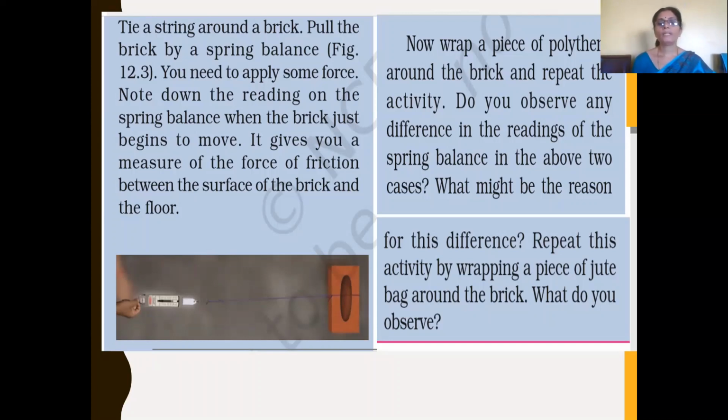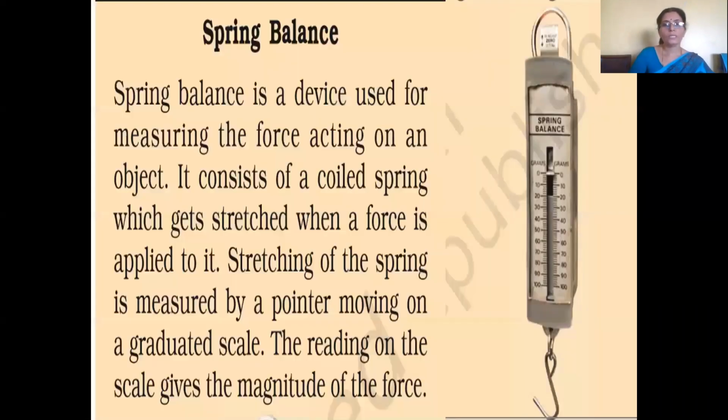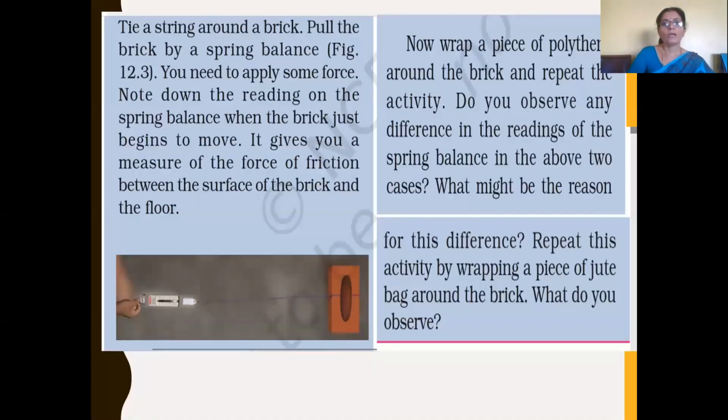Now we have to repeat the same activity by wrapping a piece of jute bag around the brick. Now what we can observe is that the jute bag, if you compare, is rougher than the polythene. So here the frictional force will be more. So from this we can understand that the nature of the surface is one factor that affects the friction. The rougher the surface, the more is the friction.